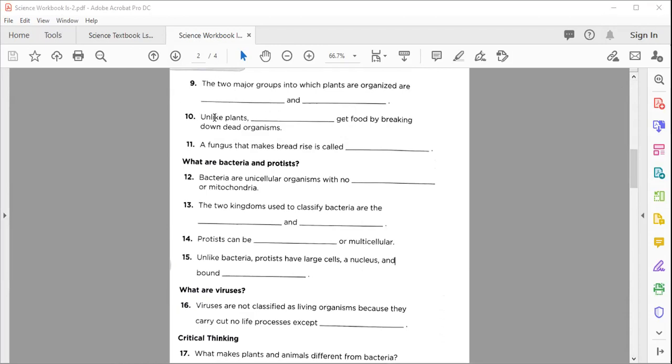Number 10, unlike plants, dash get food by breaking down dead organisms. And number 11, a fungus that makes bread rise is called dash.